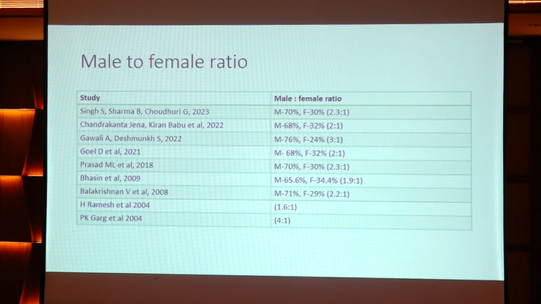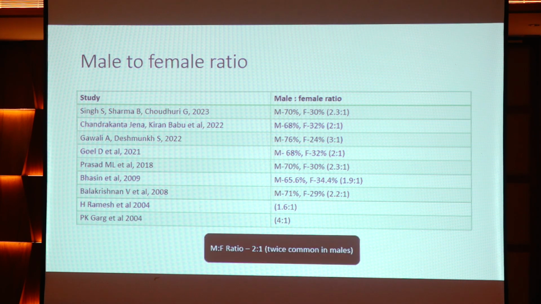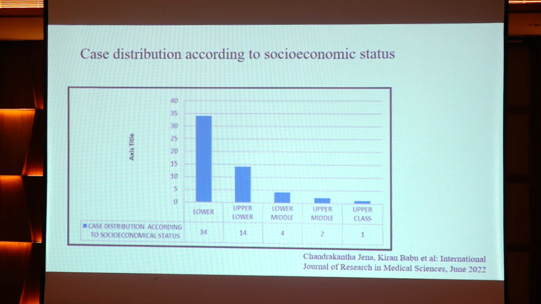Comparing male to female ratio across studies, the male population was 2 times or more higher when compared to the female group. From all the studies we conclude that there is a higher incidence in males, twice as high as in females. Across socioeconomic status, it is more common in the lower socioeconomic groups.